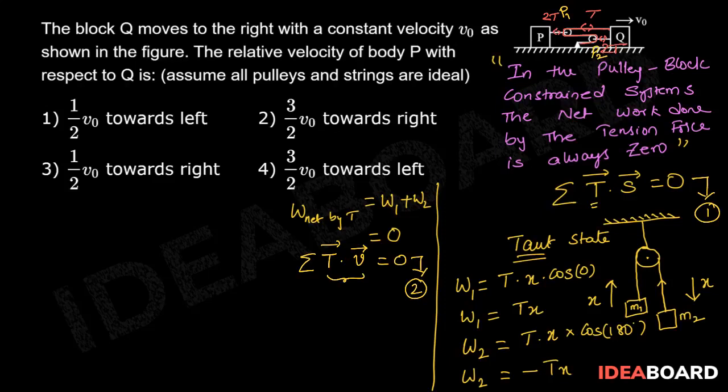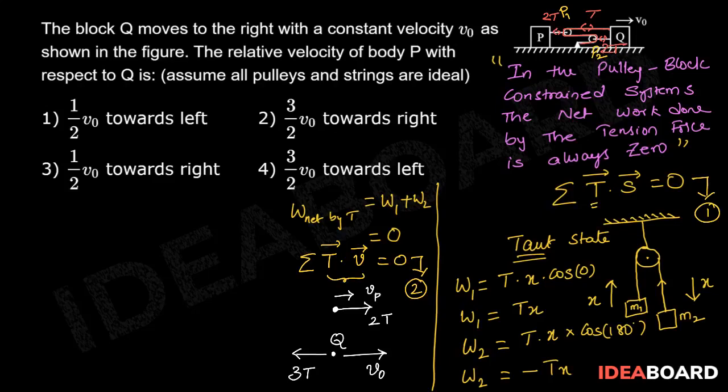Now on P1 block, we have 2T tension acting towards the right, and let us suppose its velocity is Vp with respect to ground. And on Q, we have 3T tension acting towards the left, and it has a speed V0 towards the right with respect to ground.